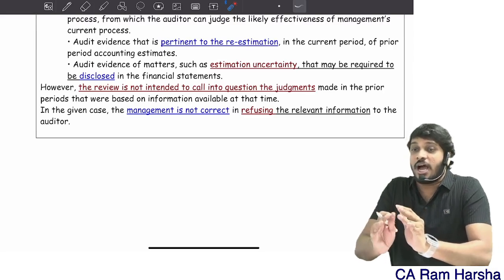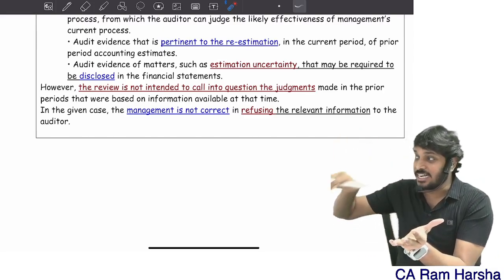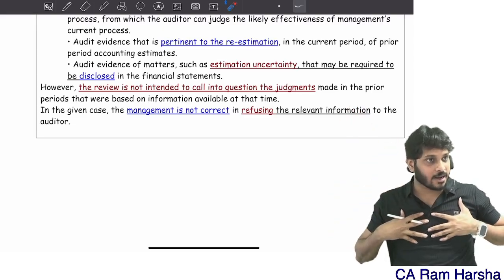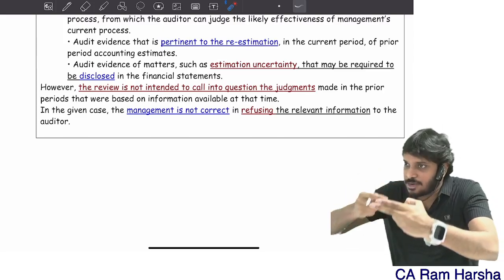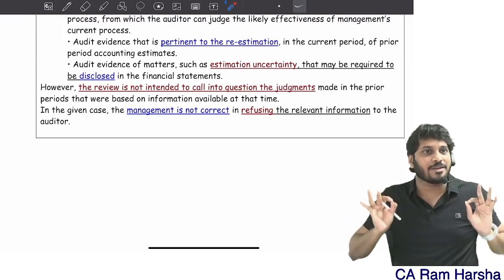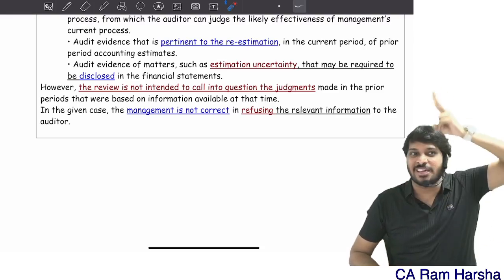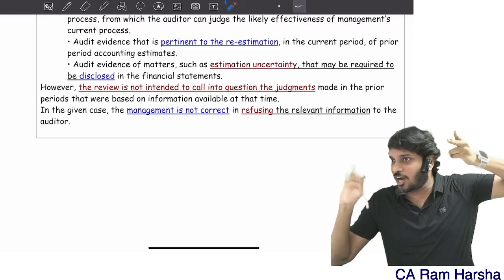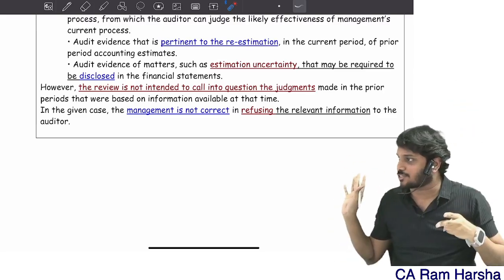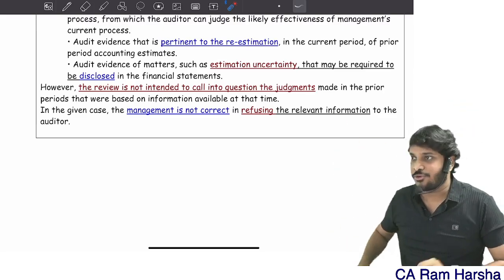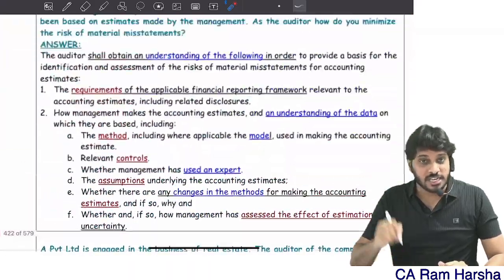We want to see how effective it is, so that current year process effective or not, I will get an idea. I am verifying prior period data to understand whether re-estimation is required or not. It's not to identify a prior period item. It's not to identify an error or omission in the prior period. No, that is not the purpose. Clear? All of you.